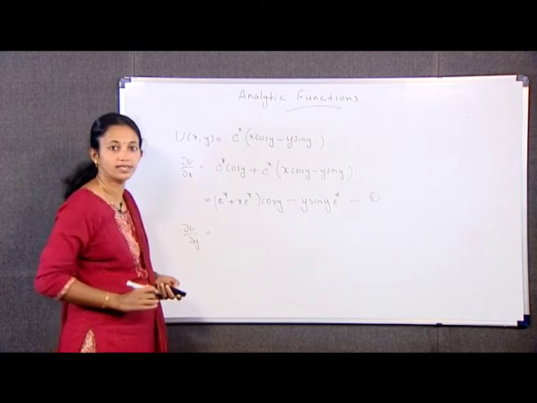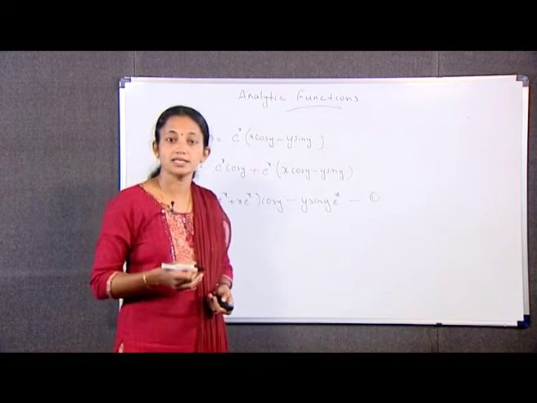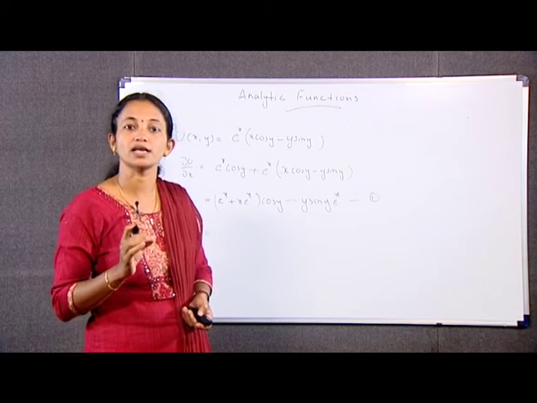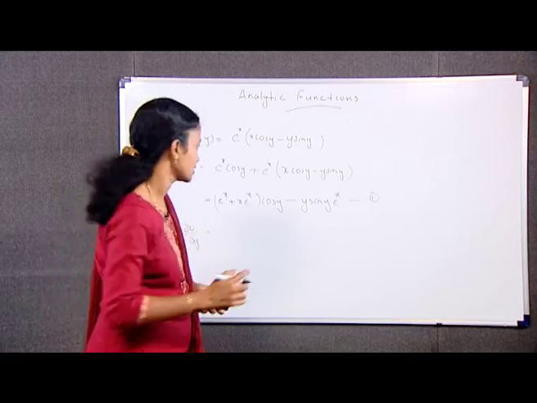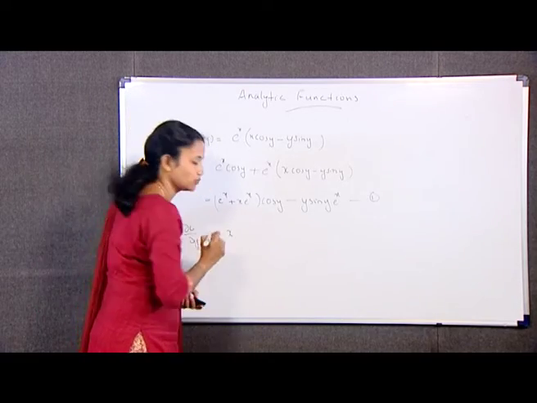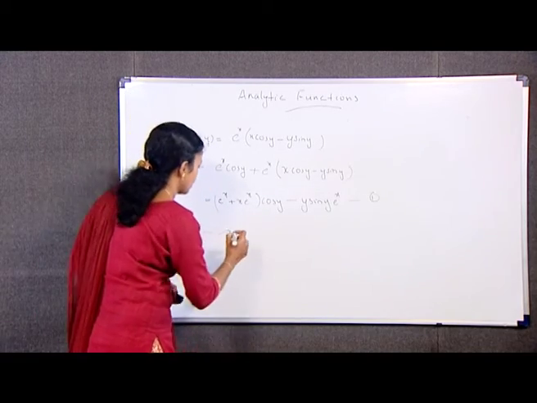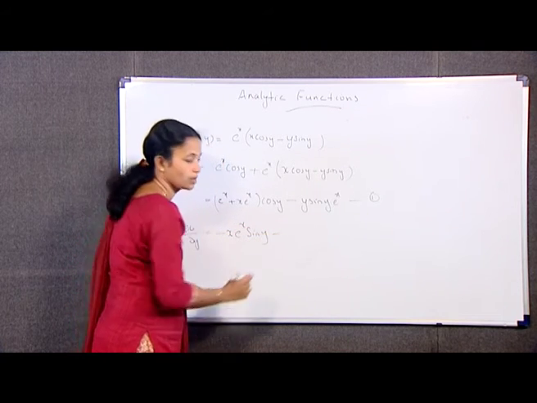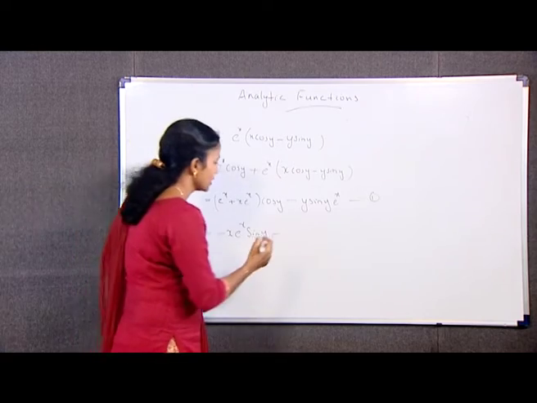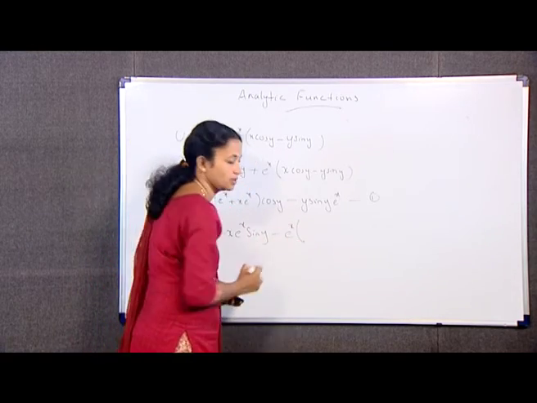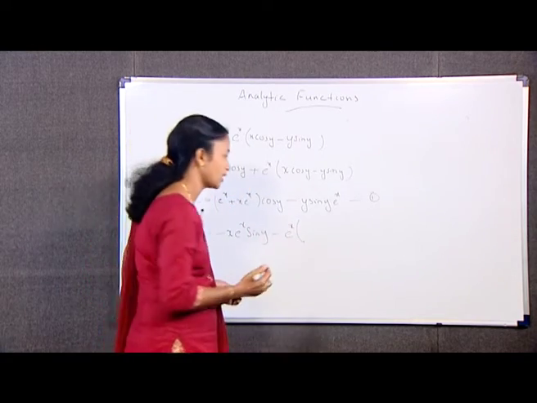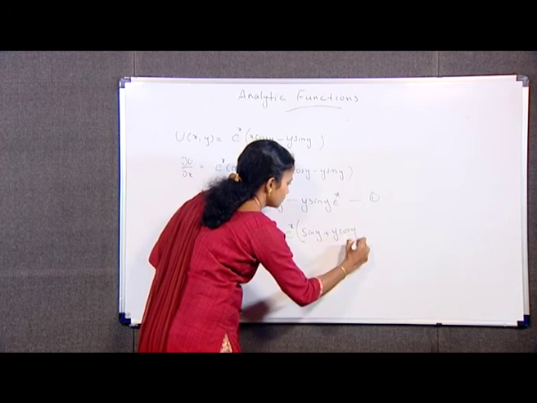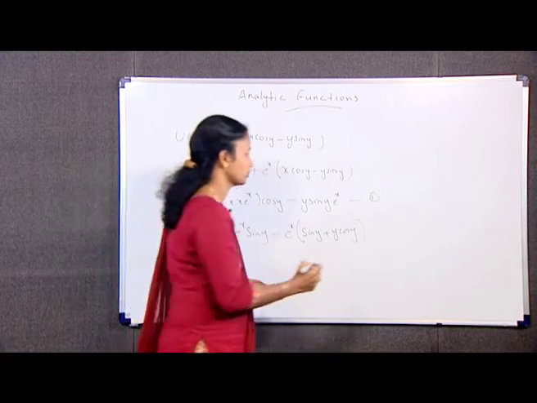Similarly, we have dou u by dou y also. Dou u by dou y is equal to minus x into e raised to x into sin y minus e raised to x into (sin y plus y cos y). That is, minus x e raised to x sin y minus e raised to x into, in the brackets, (sin y plus y cos y). This is equation number 2.